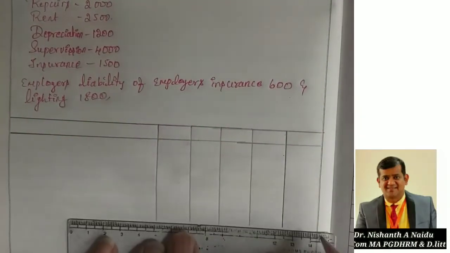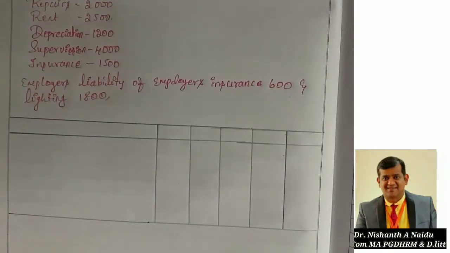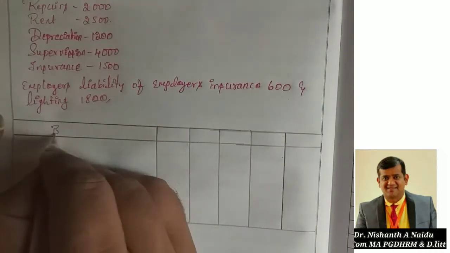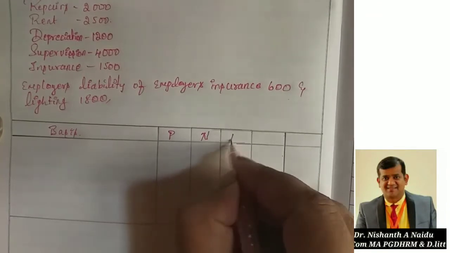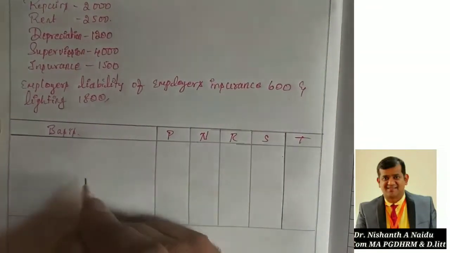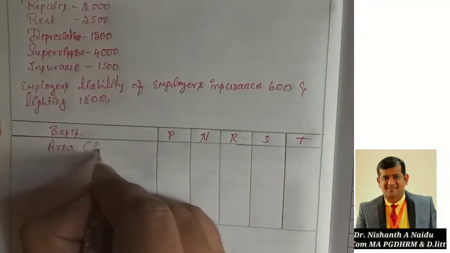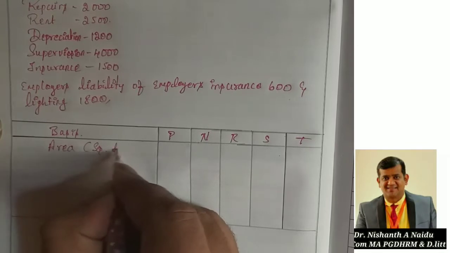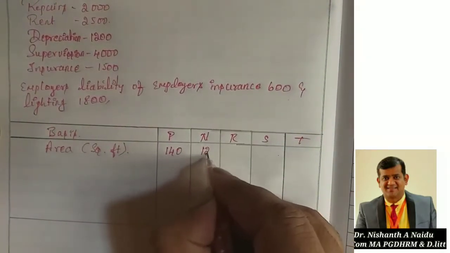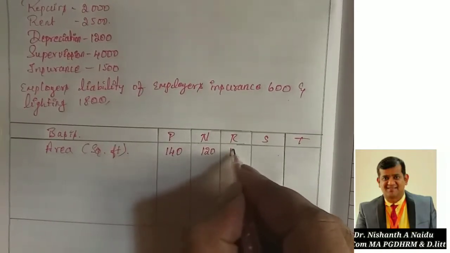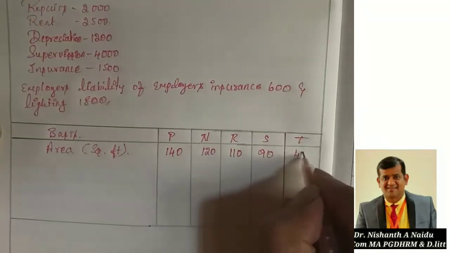So I'm writing the question. This is not the solution part or answer. I'm still writing the question. Okay, so the basis is P N R S T. He has given the area in square feet. For P 140 square feet, for N 120 square feet, for R 110 square feet, for S 90 square feet, for T 40 square feet.